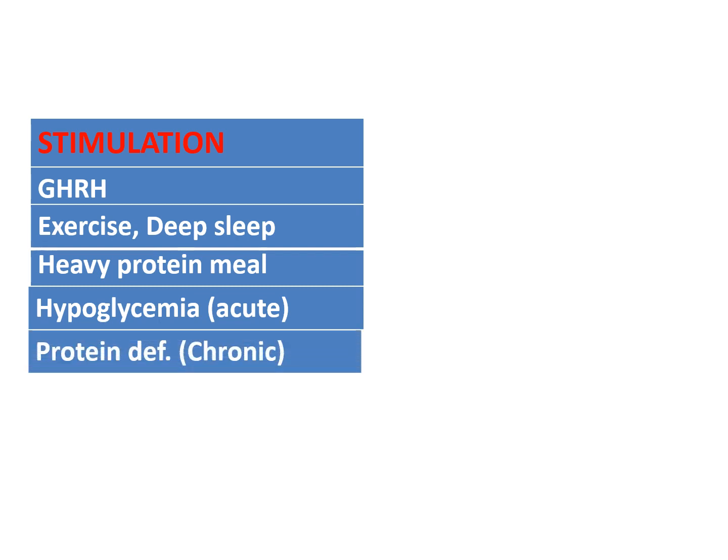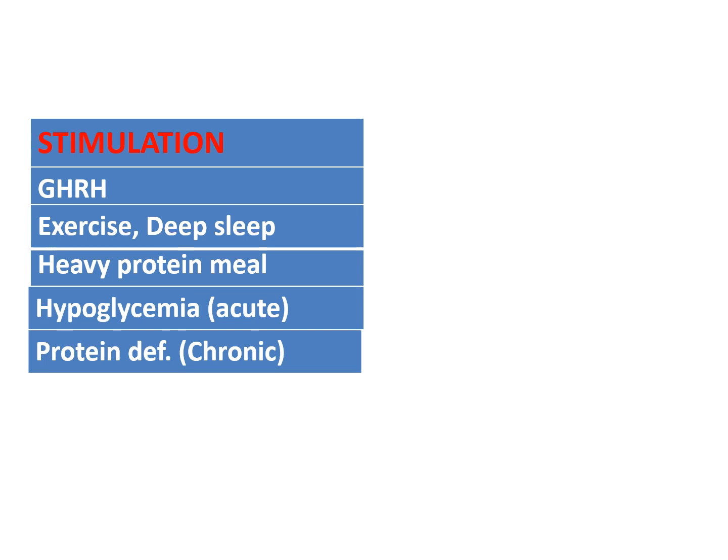In chronic starvation, when there is deficiency of protein in the diet, right? So in protein deficiency, there is an increase in the growth hormone. So acute fasting hypoglycemia increases the growth hormone, but during starvation, in chronic condition, protein deficiency will stimulate growth hormone secretion.